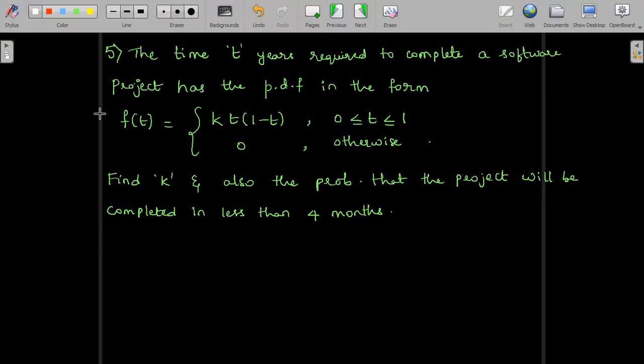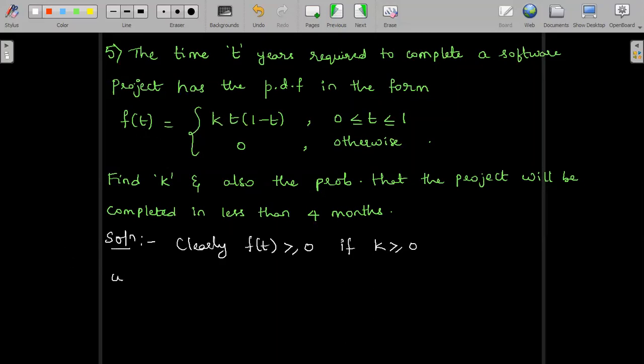Okay. Now, very firstly, let us find the value of k. So clearly, f of t value will be positive. The first of the PDF conditions gets satisfied if k is greater than or equal to 0. So if we find the value of k to be positive, then obviously f of t will be a positive value.